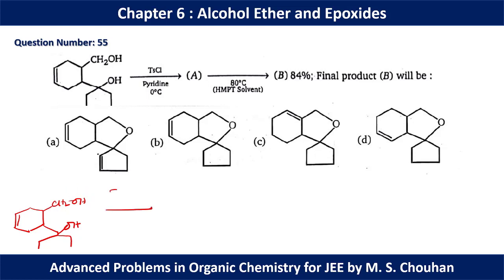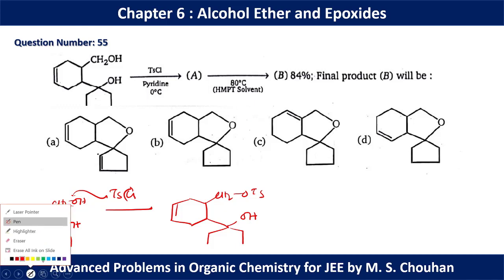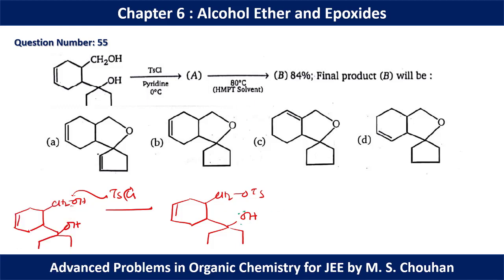So with tosyl chloride, this OH will approach and molecule A is going to be like this, OTs, OH. Now in the second part of the question, this OH will act as nucleophile and this leaving group will be eliminated from the system.